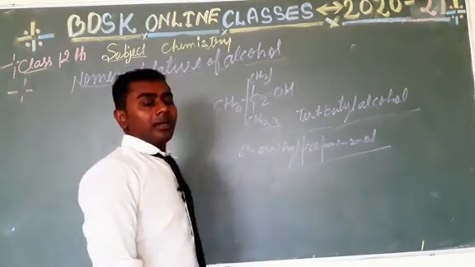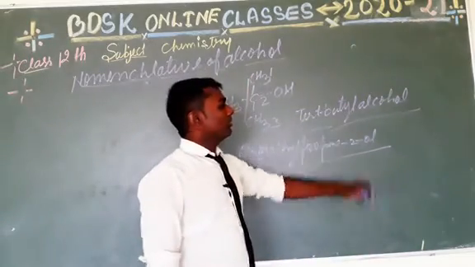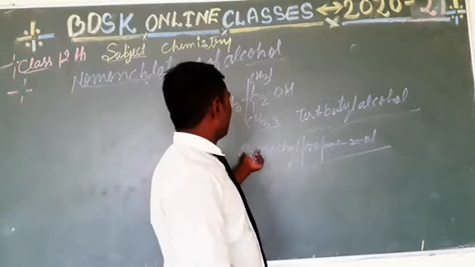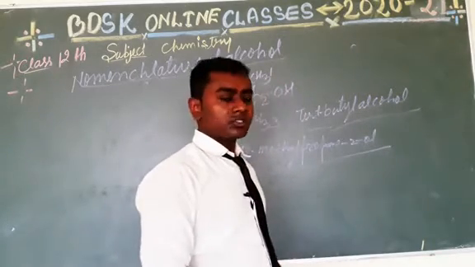This is the IUPAC naming of this compound. Okay, the common naming is tert-butyl alcohol, and the IUPAC naming is 2-methylpropan-2-ol. Understood?